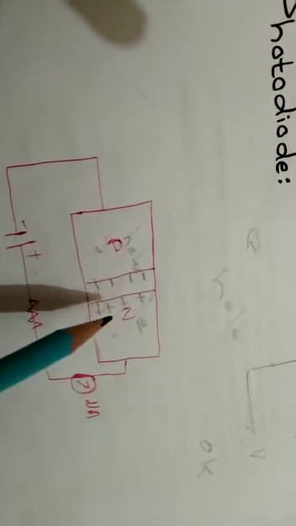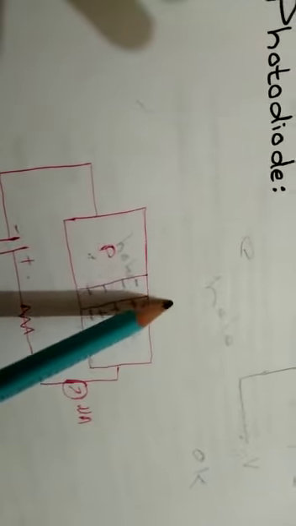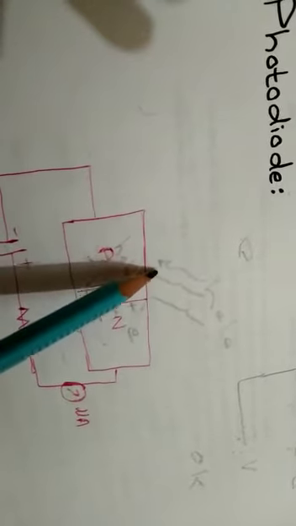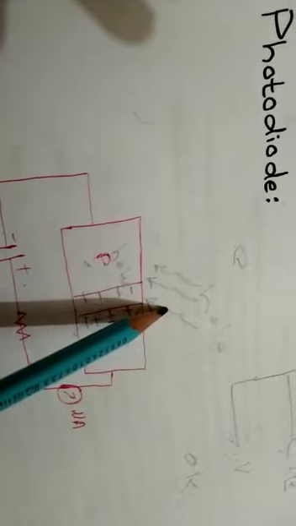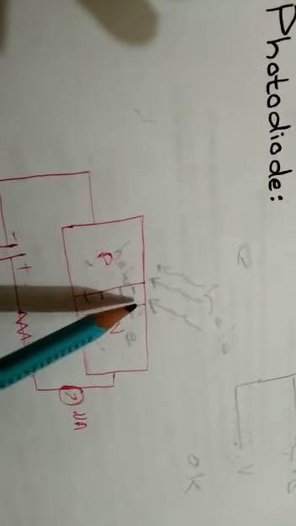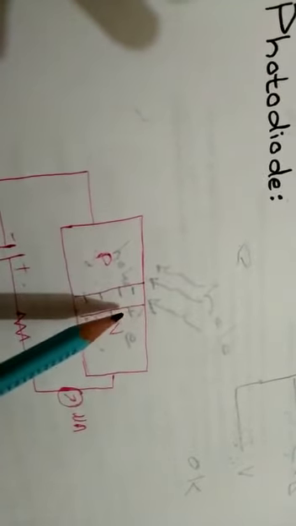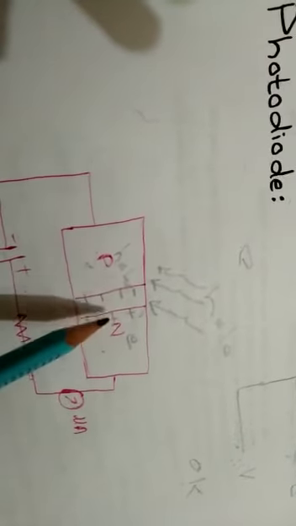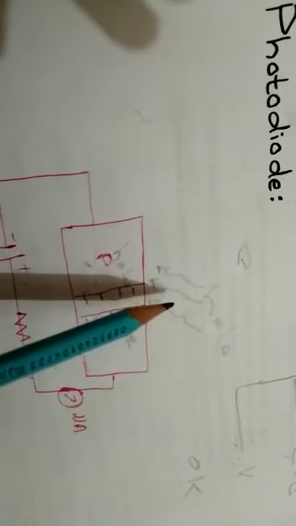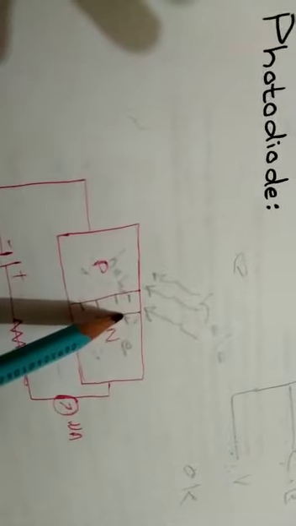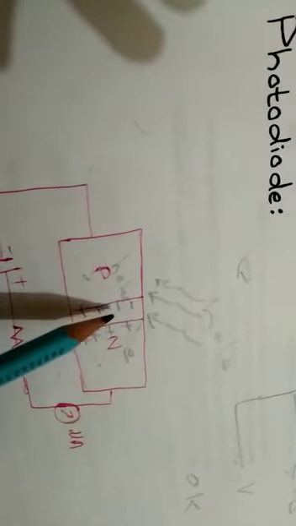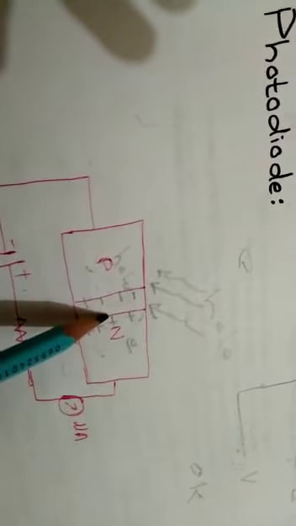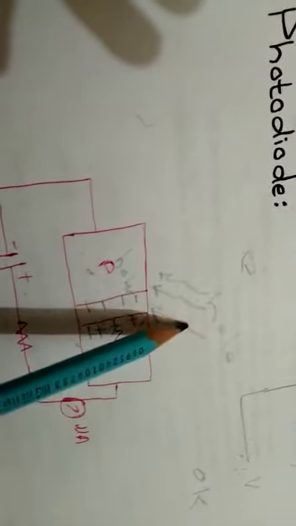Now when we let light fall over a junction which is in reverse biased mode, due to this light energy, electrons inside the PN junction jump from the valence band to the conduction band. That means there is creation of electron and hole pairs inside the diode due to light.